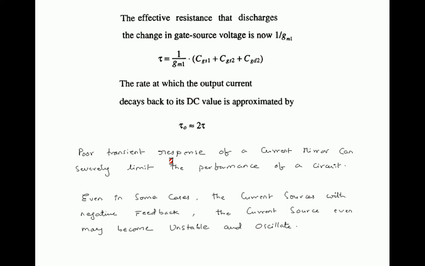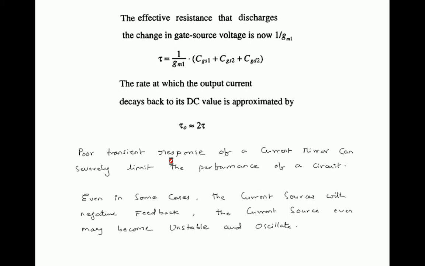So this is the time constant required to discharge whenever a positive going pulse is applied. And the time it takes for the output current to decay back to its steady state value, that is the DC value, the time required is tau naught. Tau naught is treated as 2 times the time constant, that is 2 tau. You can understand it in this way.